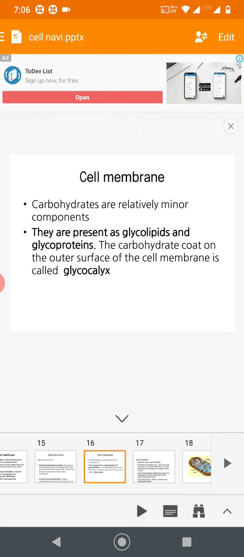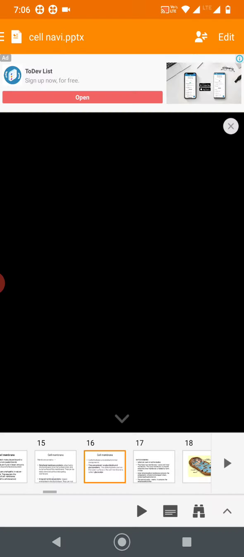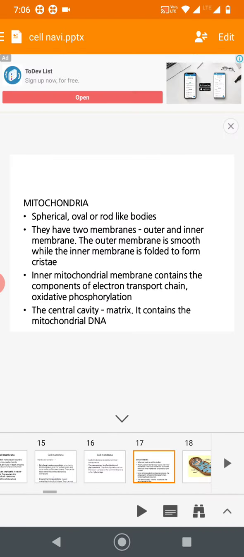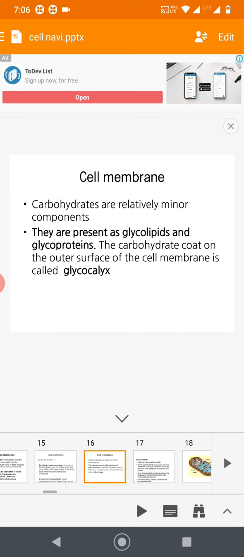Again, what is the meaning of glycoprotein? Protein and carbohydrate together is called glycoprotein. Both glycolipids and glycoproteins come under complex carbohydrates or lipids. The carbohydrate coat on the outer surface of the cell is called glycocalyx.